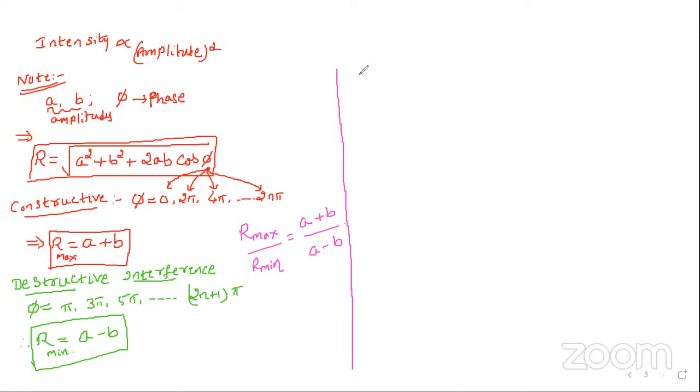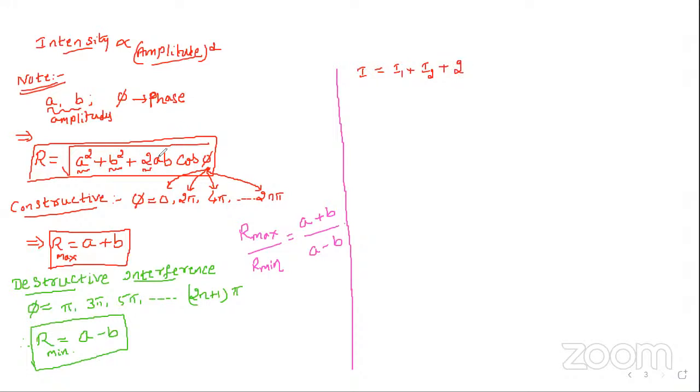Can you tell me for intensities? What is the intensity formula? It is I1 plus I2, because intensity is the square of the amplitude, right? So A squared can be taken as I1, B squared can be taken as I2. I will keep 2 as it is.